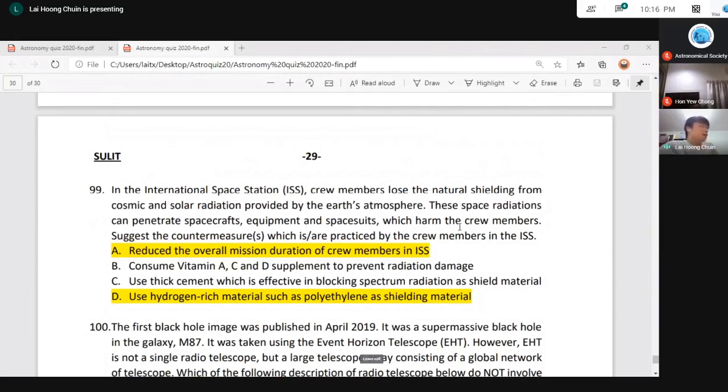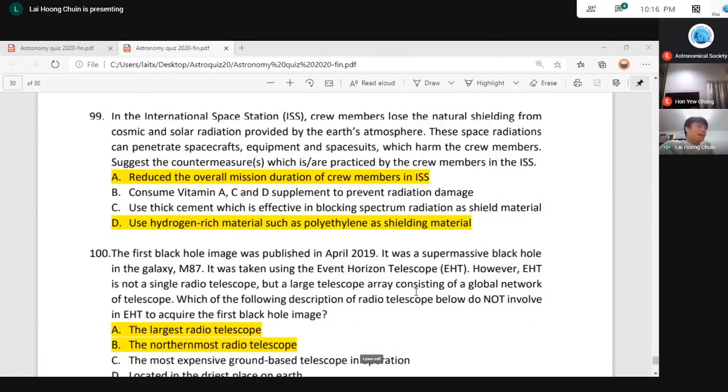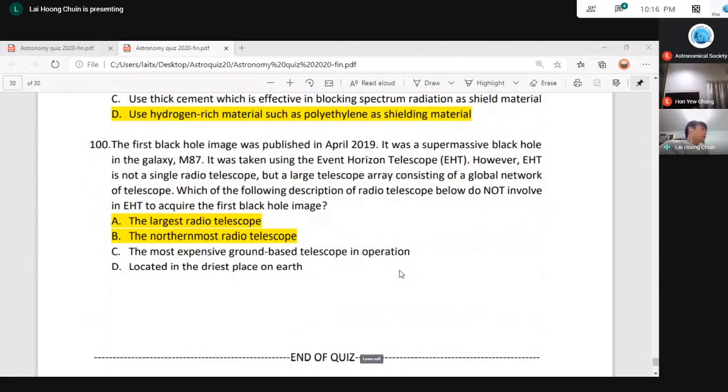All right, and using thick cement is not a precaution method by ISS, because thick cement is very heavy, so it's not practical to have that. And the last question, we have also two answers.